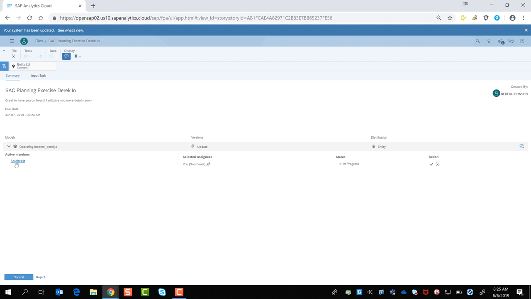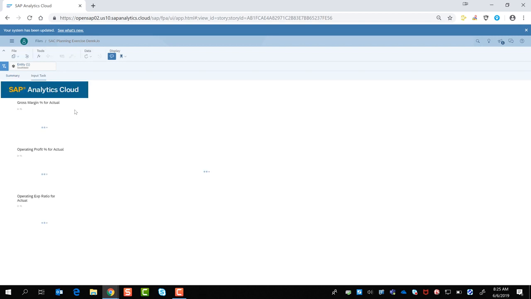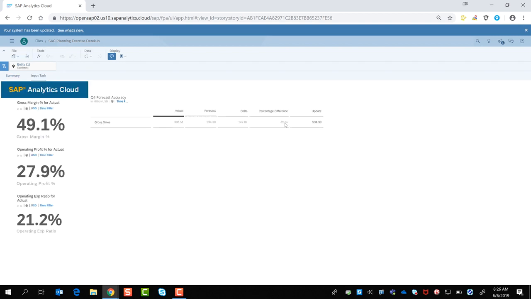We can see that there's a page filter on the upper left-hand corner that is restricting to the Southeast. We can make a change here. Perhaps we just want to add 10% to our sales just to keep this simple, and then we can submit that at a later time. We can also have access to our planning functions as well, which would make sense if this was a little bit more complex form. So here you can see the actual forecast versions as well as the variance calculations, and that all comes through.